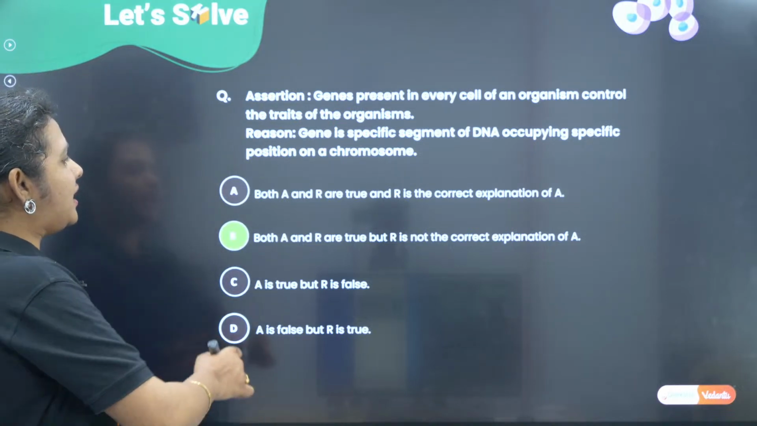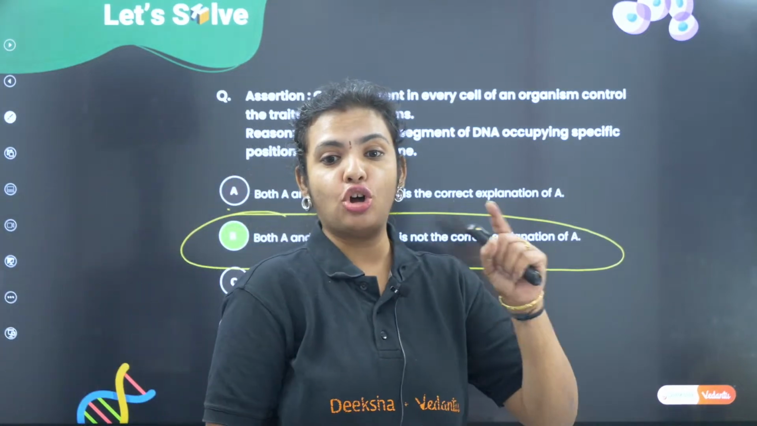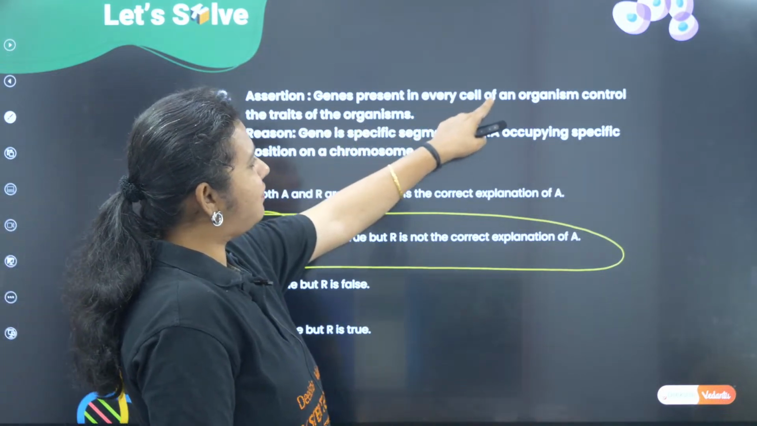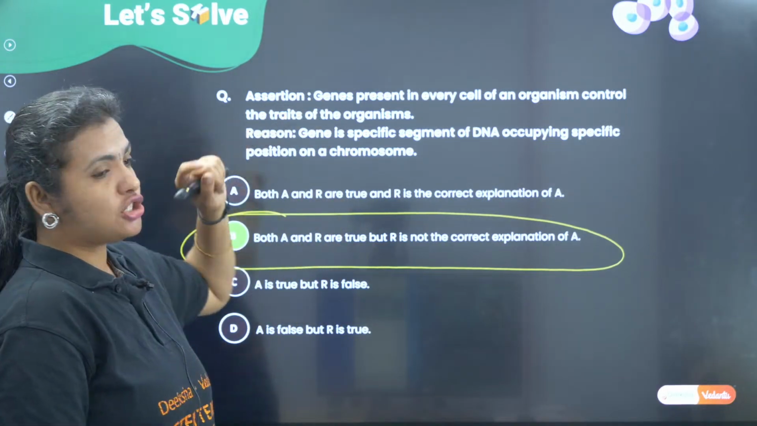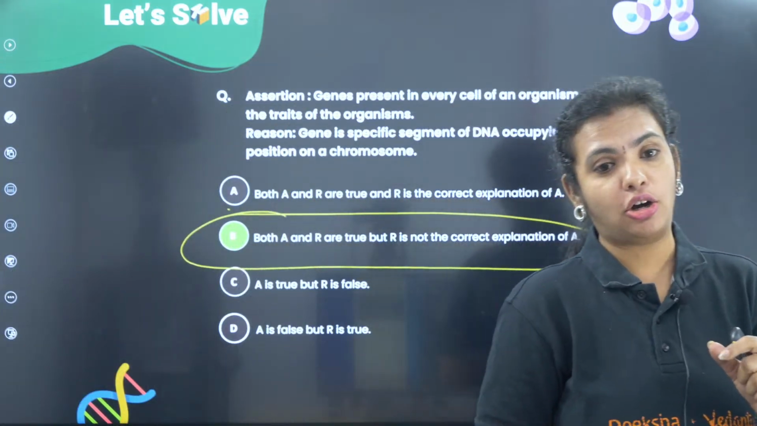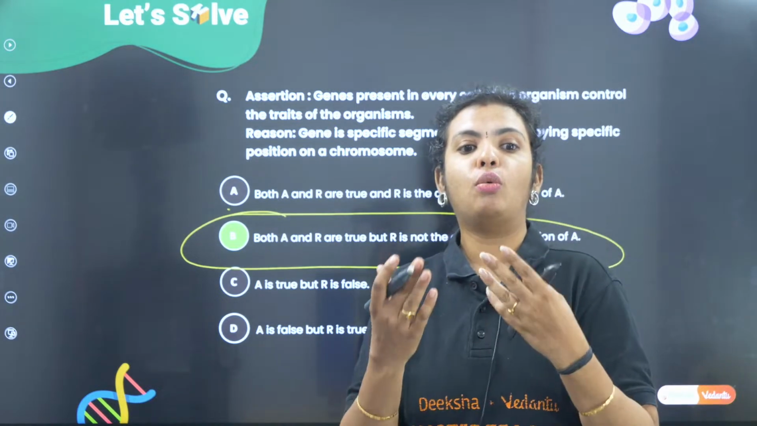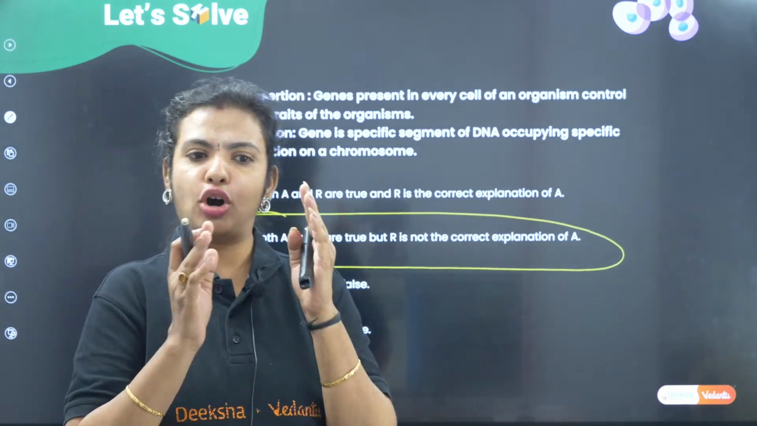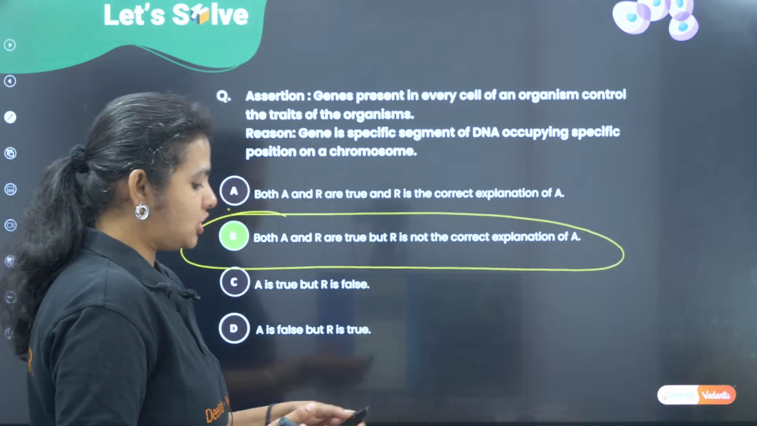Okay, let's go quick. Both assertion and reason are true, but there is no relationship between the assertion and reason, children. Assertion says genes present in every cell control the traits. They are talking about the character. And this reason is talking about what is a gene. The first assertion is about genes controlling the characteristic, but the reason is talking about what is a gene, the definition, where there is no correlation at all. So both are correct, but there is no explanation of the reason for the assertion.